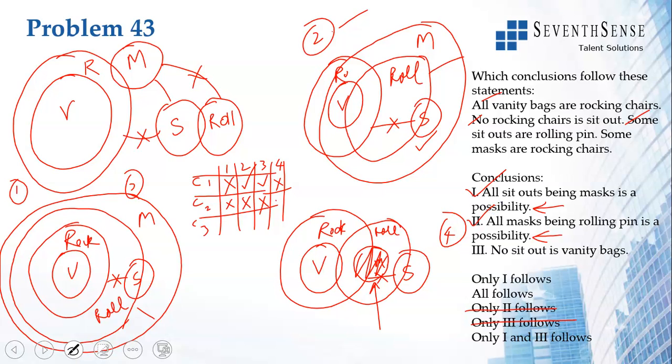Okay, 1 and 2. So just with this, you should have ticked the option, because one option is only 1 follows, and the third option is only 1 and 3 follows. When you have gotten 1 and 2 correct, you should have ticked all follows and moved on. But since we are solving, let us look at whether conclusion 3 also follows. No sit out is a vanity bag. Here, no sit out is a vanity bag, and in every drawing no sit out is a vanity bag. So we have true in all the drawings. There is no possibility here, so it has to be true in all the drawings, which is the case here. So all three conclusions are valid. All follows.